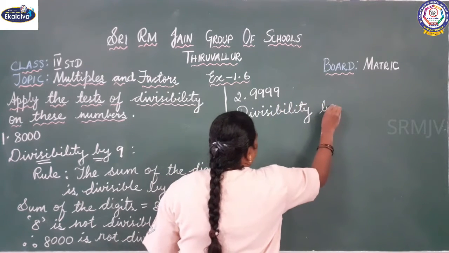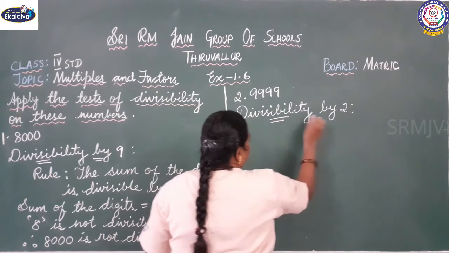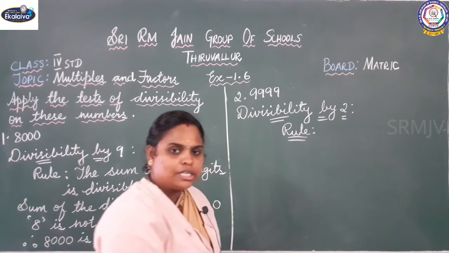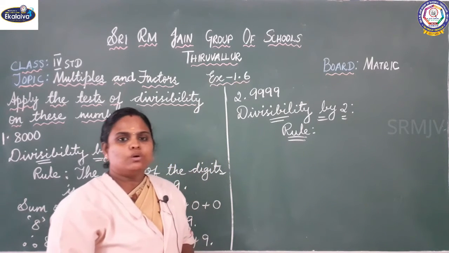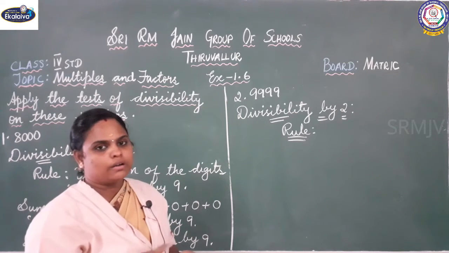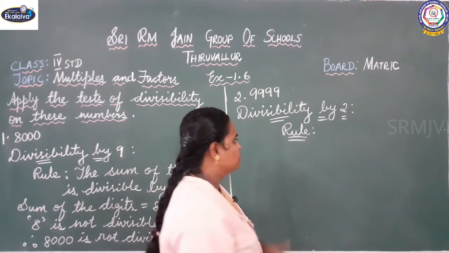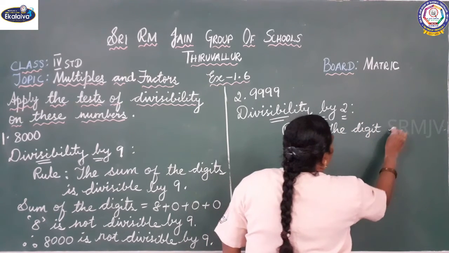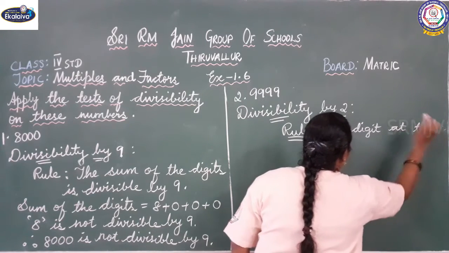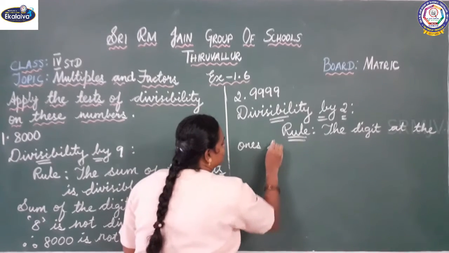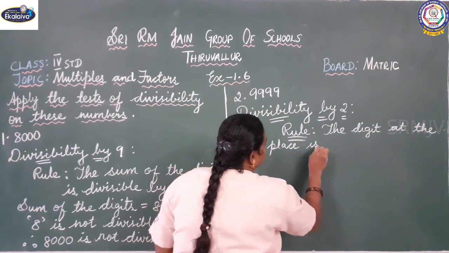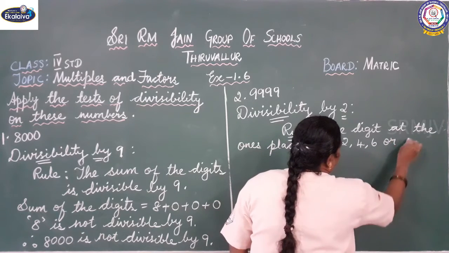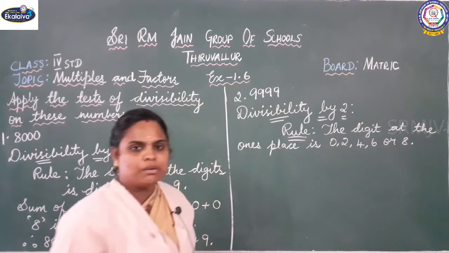Divisibility by 2. So tell me the rule for divisibility by 2. The digit at the ones place is 0, 2, 4, 6 or 8. Then we can say it is divisible by 2.